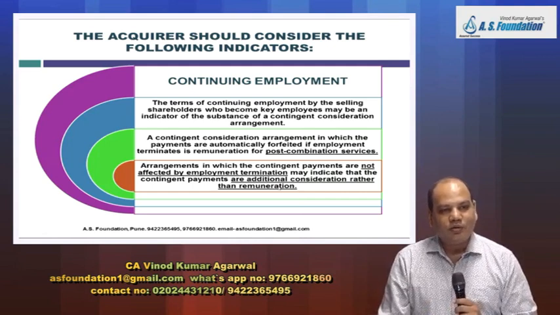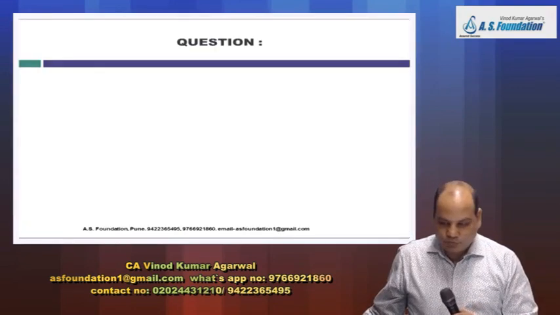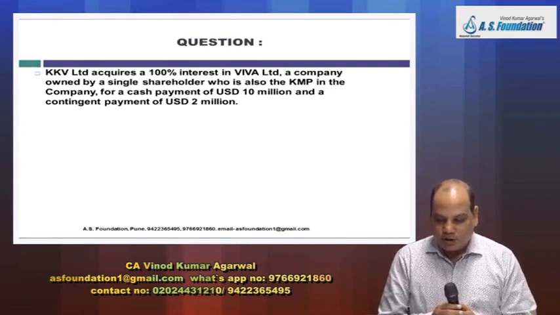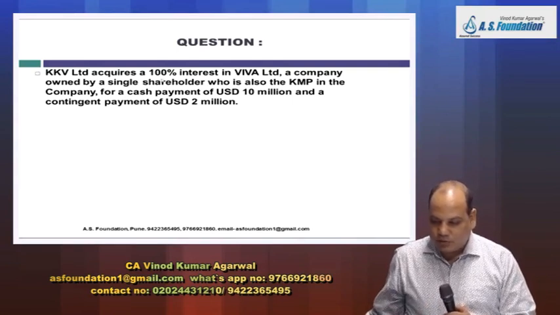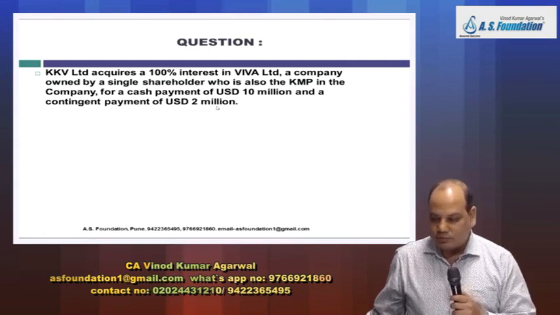payment towards remuneration. Okay. So on this point, there is one question on the next page, number 22. KKV acquires 100% in Viva Limited, a company owned by a single shareholder who is also the KMP in the company, for a cash payment of USD 10 million and a contingent payment of USD 2 million.